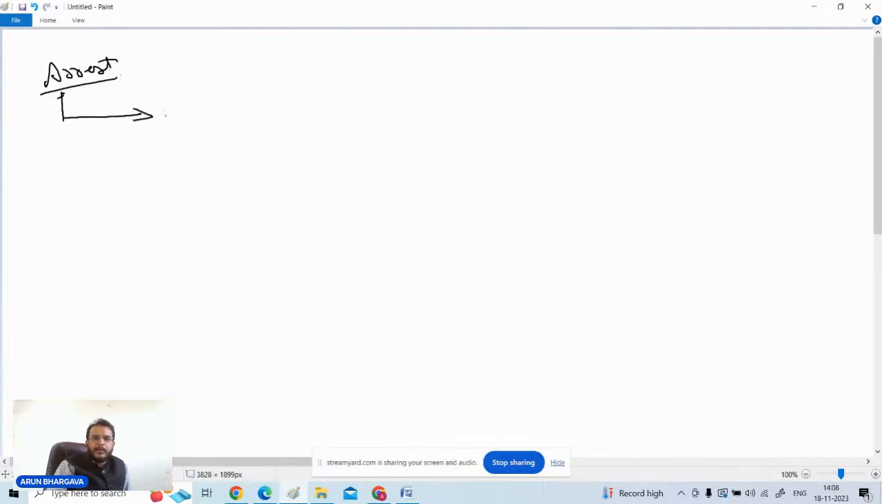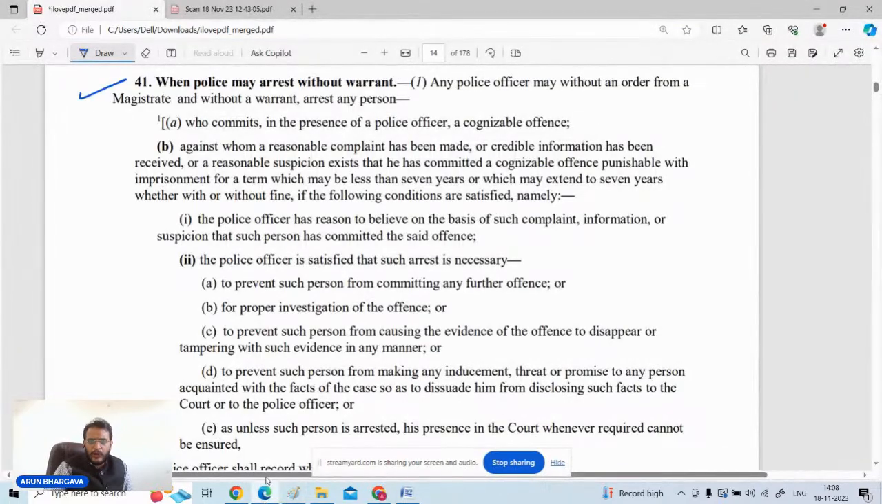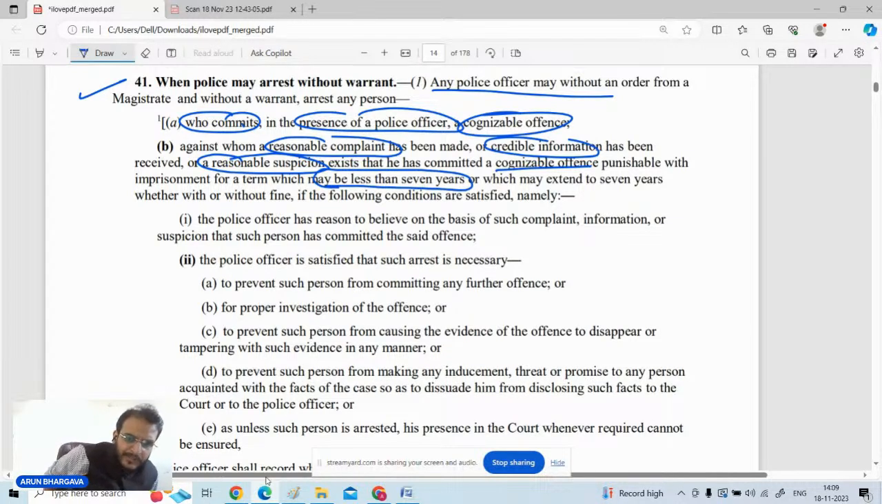Multiple categories are there. Number one, if any cognizable offense is committed in the presence of the police officer, then you can go for arrest of such a person without warrant. It is written that whosoever commits a cognizable offense in the presence of the police officer. Further, if any person gives credible information, or reasonable suspicion is there against someone, or a reasonable complaint is filed before the authorities, and the offense mentioned is a cognizable offense punishable up to 7 years, not exceeding 7 years.